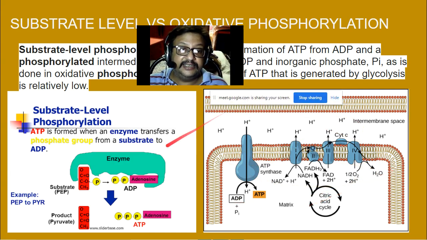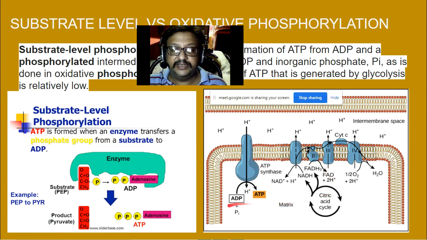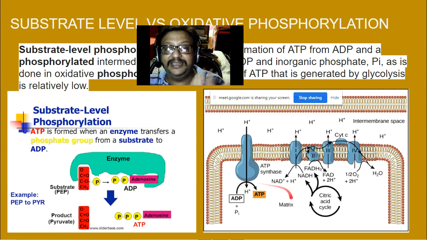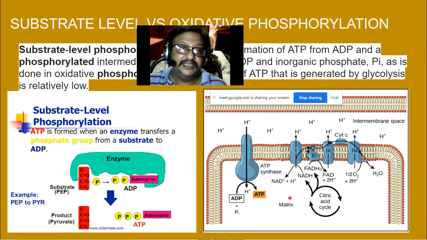And in substrate level phosphorylation, a substrate is phosphorylated by an enzyme. ATP is formed when an enzyme transfers a phosphate group from a substrate to ADP, and over here ADP is phosphorylated and ATP is formed. Here ATP is broken down and the substrate is phosphorylated. Here ADP itself is phosphorylated. So this is the difference between substrate level and oxidative phosphorylation.